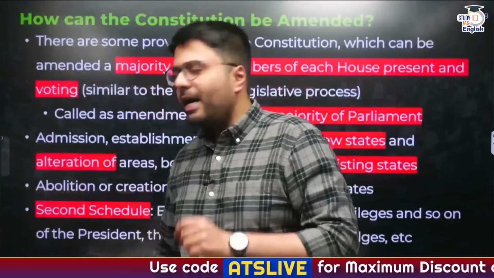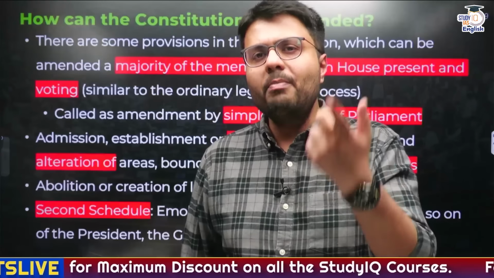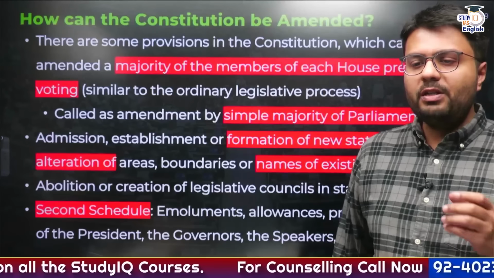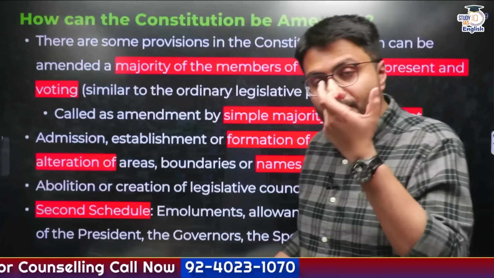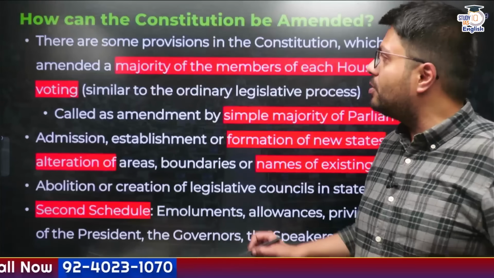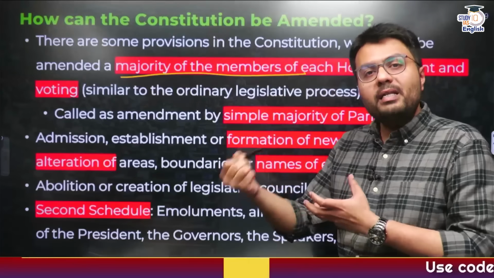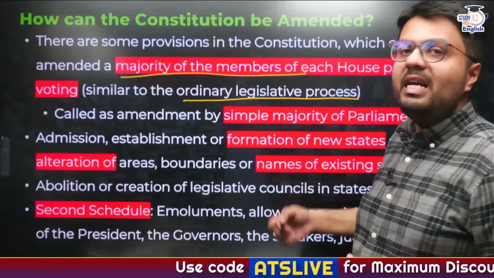Let us start by understanding the various processes through which you can amend the Constitution. There are many provisions in the Indian Constitution which can be amended with a very simple process. You can amend many provisions through a majority of members of each house who are present and voting, very much in the same way you pass an ordinary law.